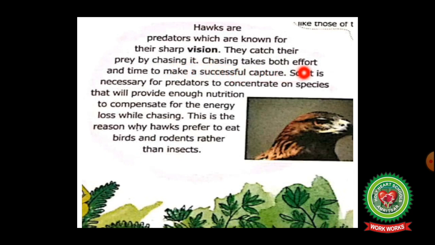Chasing takes both effort and time to make a capture, so it is necessary for predators to concentrate on species that will provide enough nutrition to compensate for the energy loss while chasing. Most important, this is the reason why hawks prefer to eat birds and rodents rather than insects.